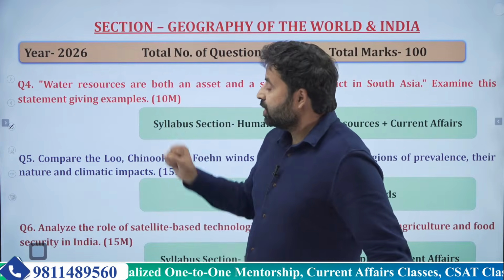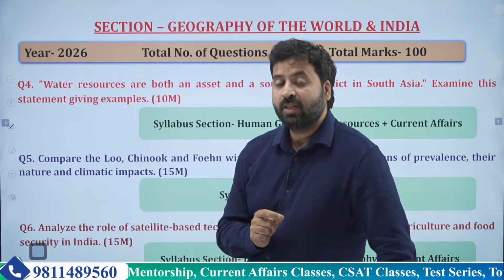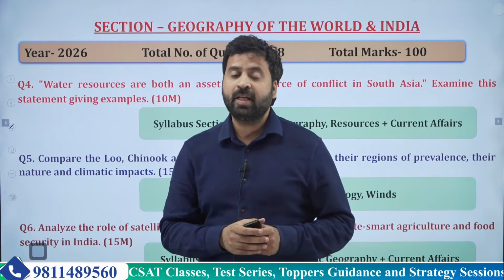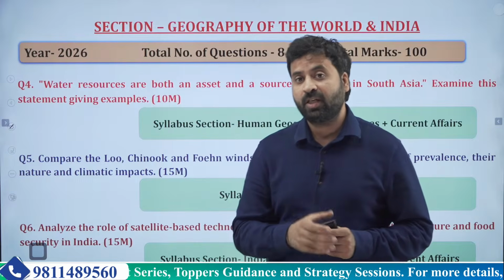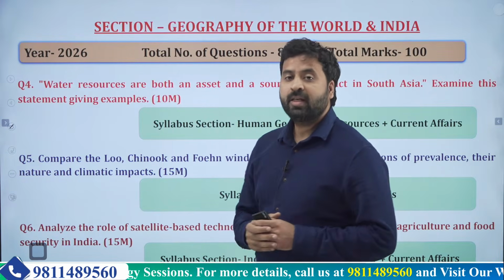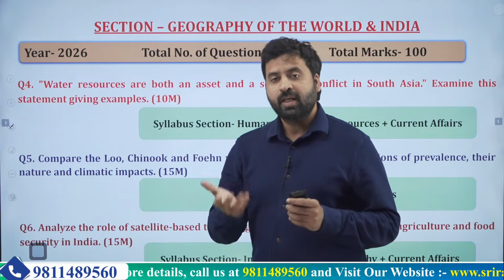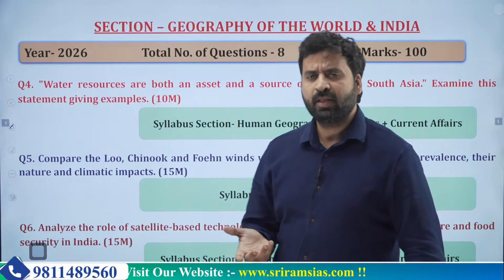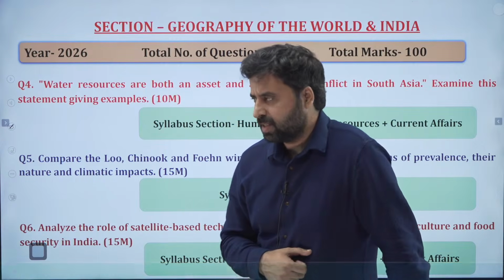Besides, we should not forget to mention the problems within India as well, because we have many interstate disputes in India. This way you can attempt a quite straightforward current affairs question, and you will find answers on water resources in the standard textbooks as well.